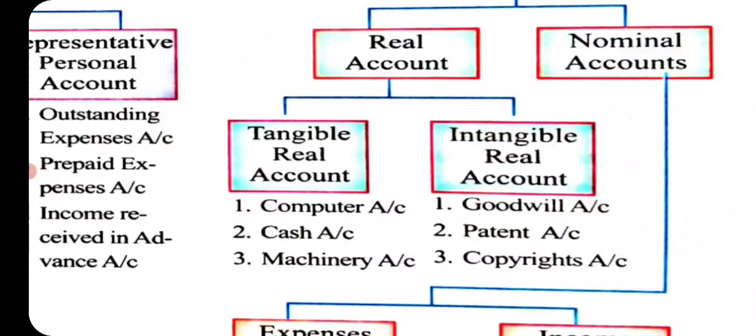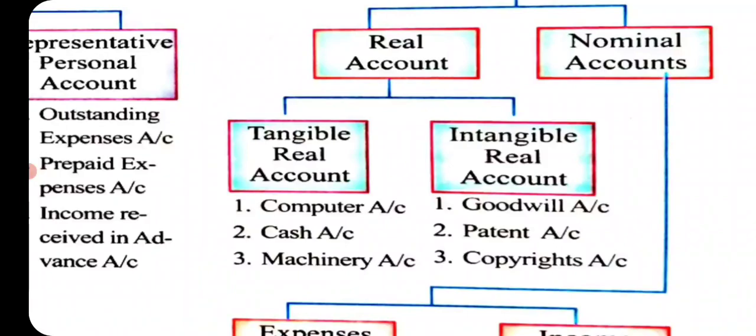They are assets but we cannot see them, that's why they are called intangible assets. For example, goodwill, copyright or patent, etc. These are assets but we cannot see them, so they are called intangible real accounts.